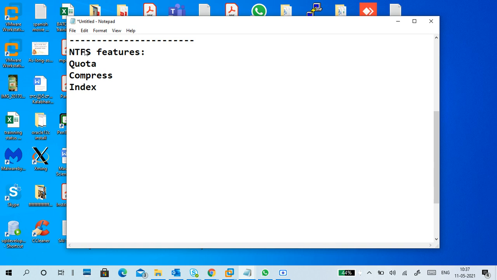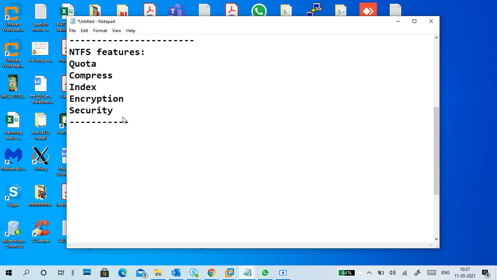What are the other two? Encryption and security, very good. We'll see security first and then encryption.